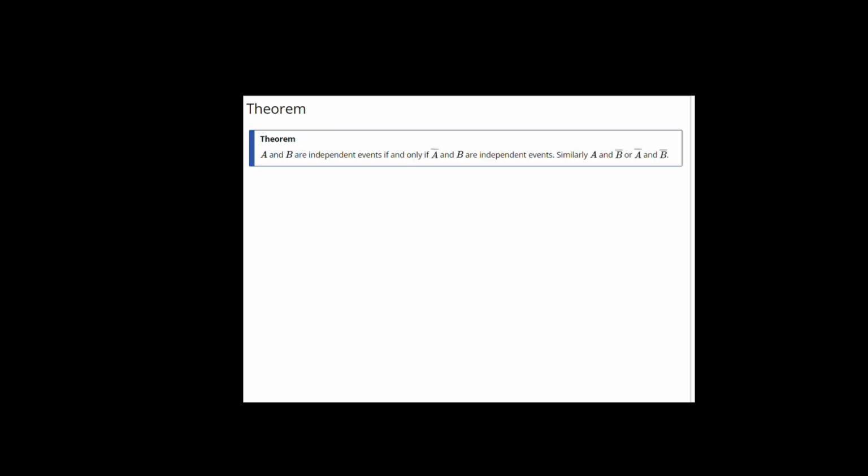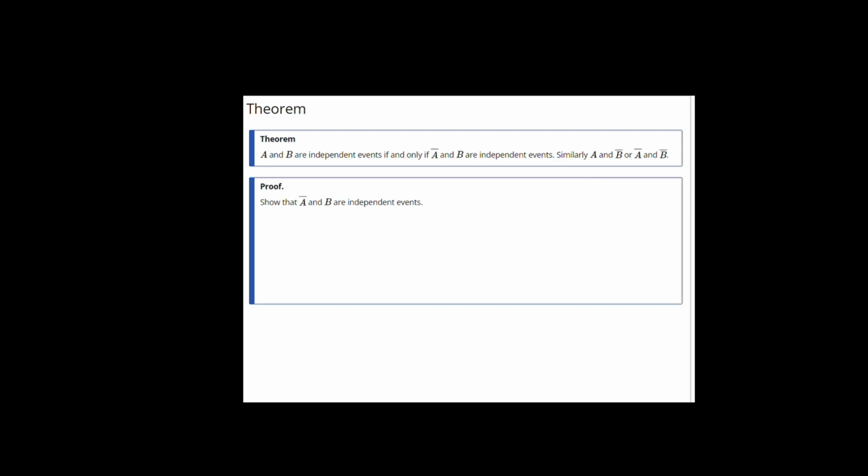Example. This is a result which says, essentially, that if A tells you nothing about the probability of B, then that's true also of A complement, or not A. The mathematical statement is, if A and B are independent, so too are A complement and B. In order to show this, we need to begin by showing that B can be written as the union of two mutually exclusive sets. Here, for an example, is an event B, and we can write B as the union of the portion of B which is inside of A, that's this portion, and the portion of B which is outside of A, that's this portion.